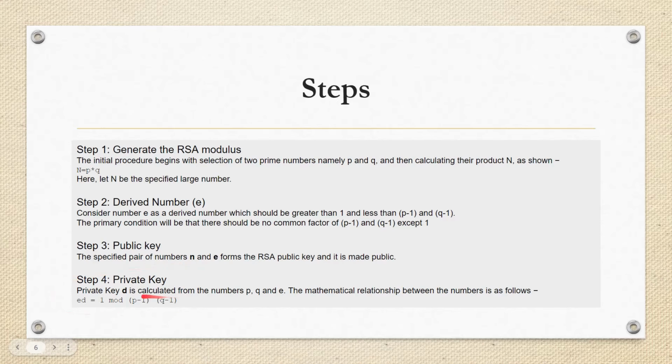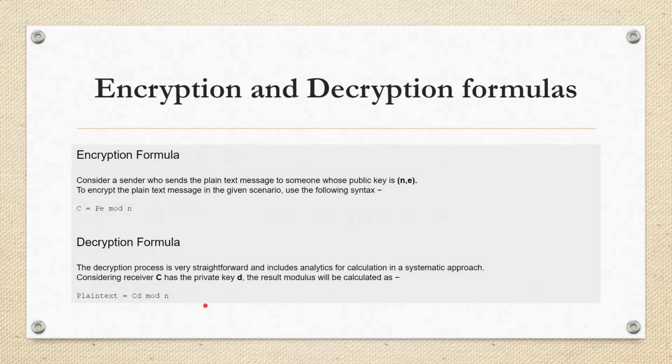Now these are the formulas. Let's move on to the encryption and decryption formulas. This is the encryption formula and this comes the decryption. We know that encryption converts plain text to cipher, and decryption means the cipher is converted back to the plain text. So this is the decryption formula.